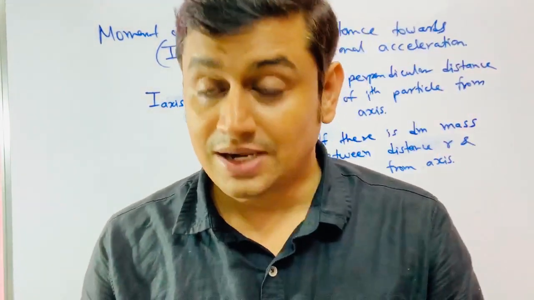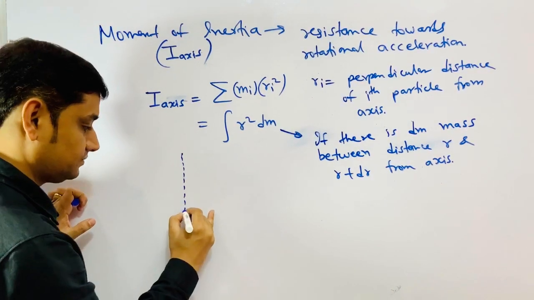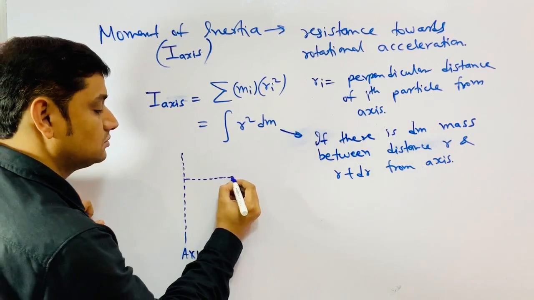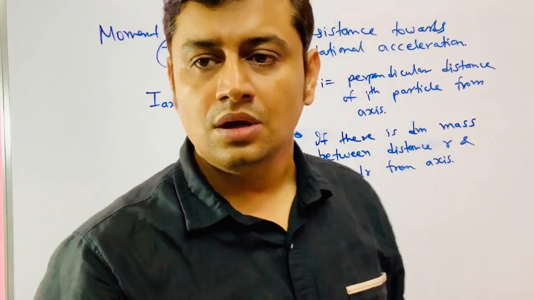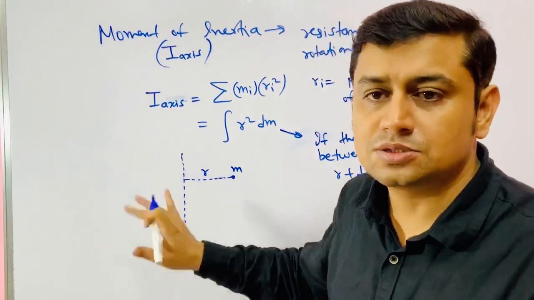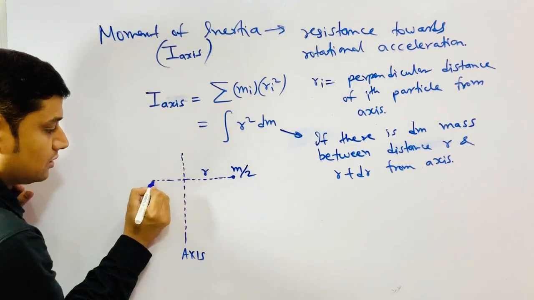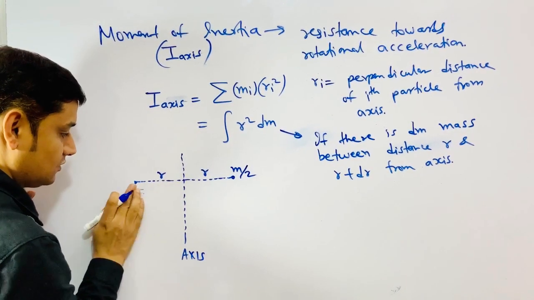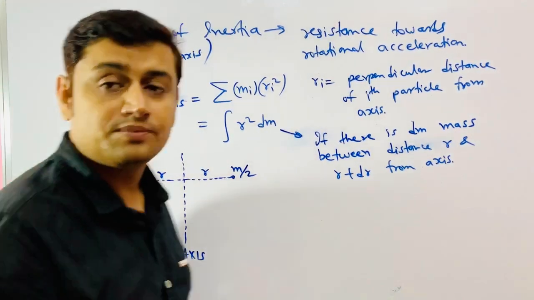What does that mean? It has radial symmetry. If this is the axis, and I have mass m at a distance of r, about this axis the moment of inertia is mr square. Now I break it into two parts, m by 2 here and m by 2 here, at the same distance. Now the moment of inertia is m by 2 r square plus m by 2 r square, which is mr square. Same.